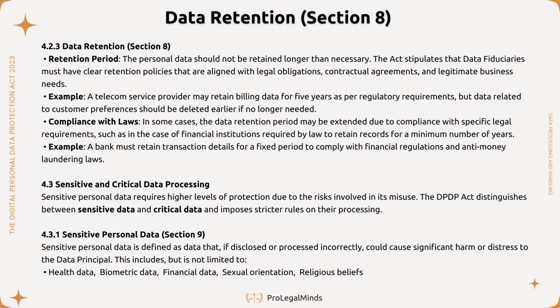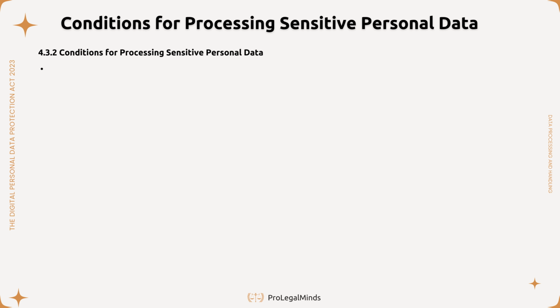Sensitive personal data, Section 9. Sensitive data includes information such as health data, biometric data, financial data, sexual orientation, religious beliefs. Due to the nature of this data, the DPDP Act requires explicit consent from the data principal for processing sensitive personal data unless another lawful basis applies. For example, a health app that collects personal medical data for providing health recommendations must obtain explicit consent from the user.